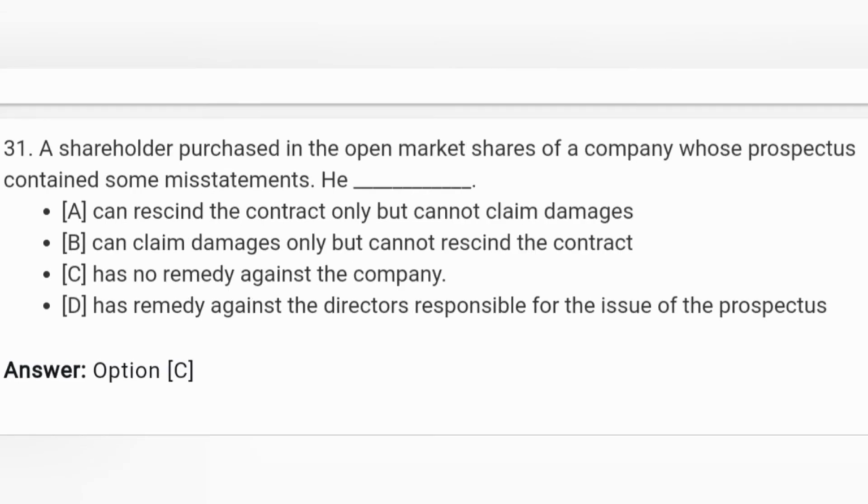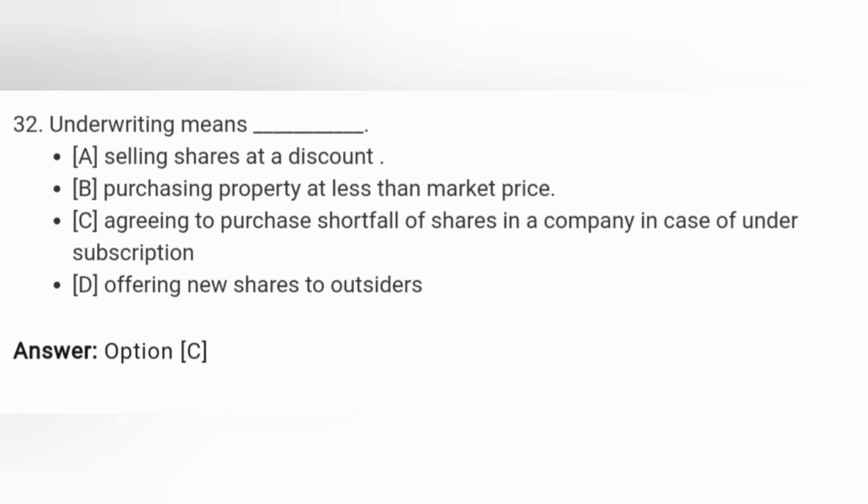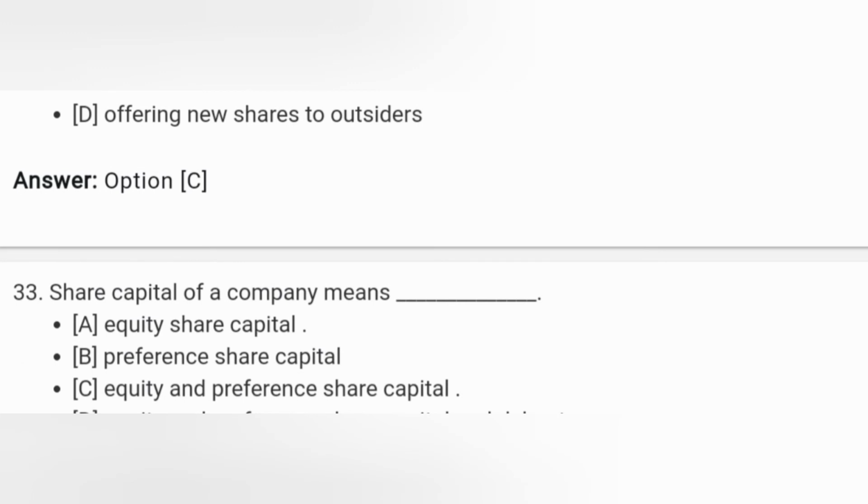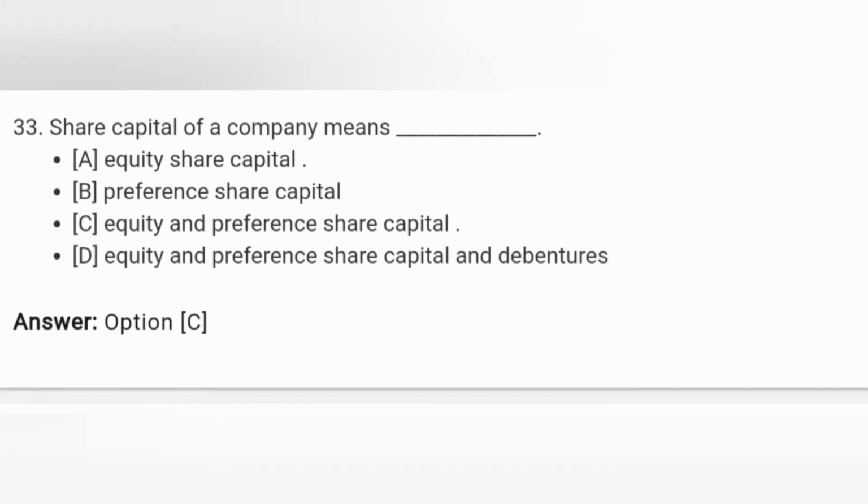A shareholder purchases in the open market shares of a company whose prospectus contains some misstatements. He has no remedy against the company. Correct answer. Next, underwriting means agreeing to purchase the shortfall of shares in a company in case of undersubscription. Next, share capital of a company means equity and preference share capital. So correct answer is C. Equity and preference share capital.